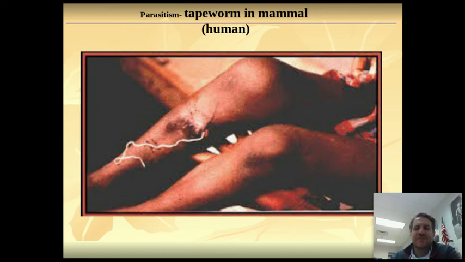So just know those. You've got competition. That's when 2 organisms are fighting over a resource, or it could be a mate. Predation. That's when one organism actually eats another organism. And then you have the 3 symbiosis relationships. Mutualism: they both benefit. Commensalism: one benefits and one doesn't really care. And lastly, parasitism, which is one benefits and the other one is harmed.